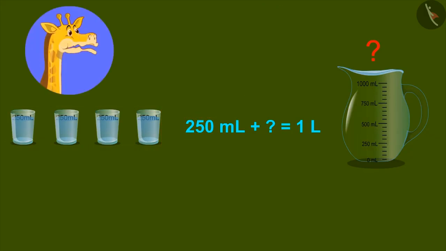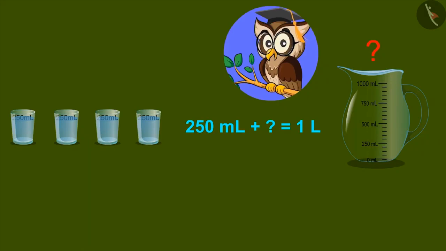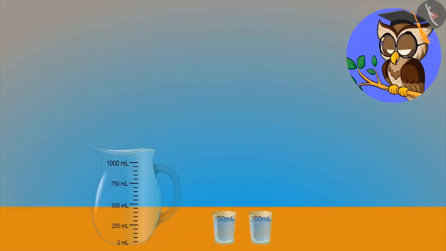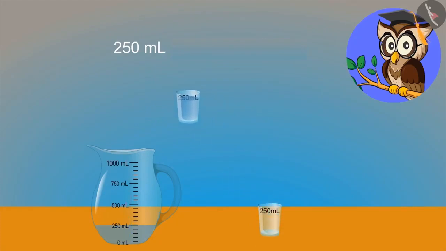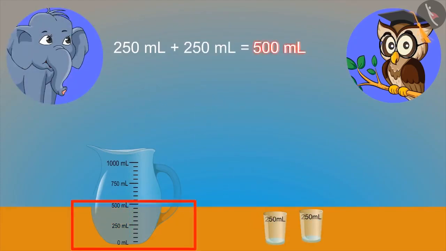Yes, it can be made. No, I don't think so. 1 liter can be made out of 250 ml. So, let's see how 250 ml and other units can be combined to form a liter. These 2 glasses have 250 ml of water. If both of them combine, how much water will we have? 500 ml water. Yes, you are right, Elephant.